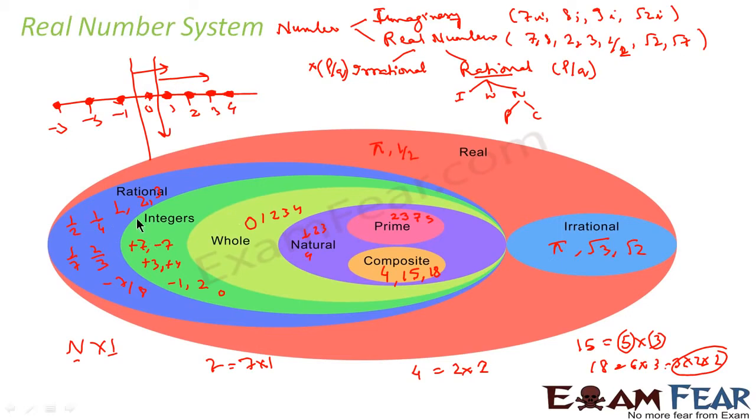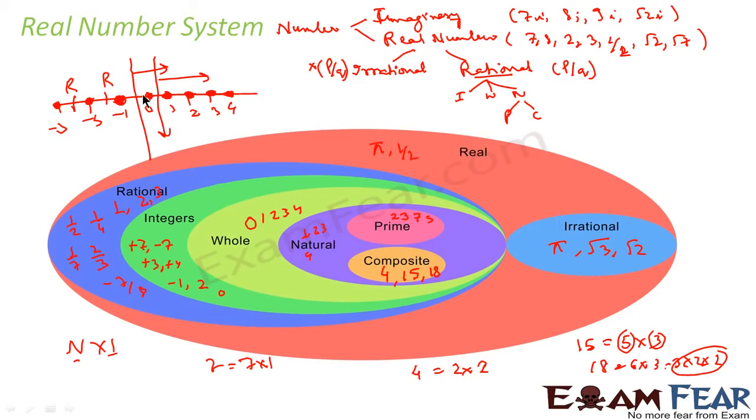So from rational numbers we take a subset. If you draw a number line, any point you take on the number line is a rational number. Need not be that those points are on the dot. Any number to the left or right of the dot is a rational number. You take this point, this is also a rational number. This is also a rational number. Correct? From rational numbers we take a subset, we get integers.